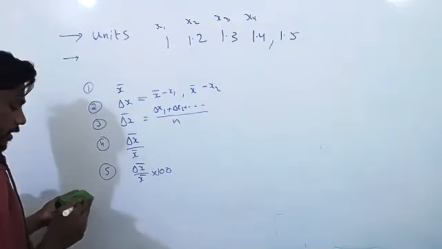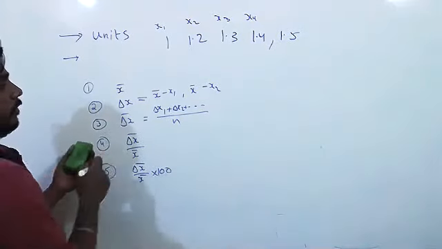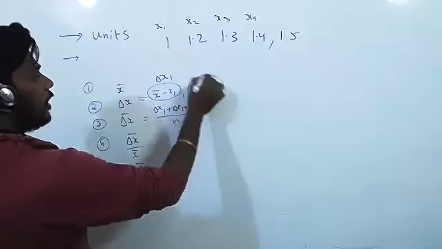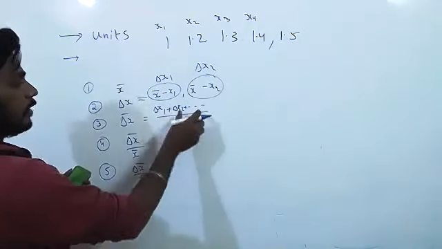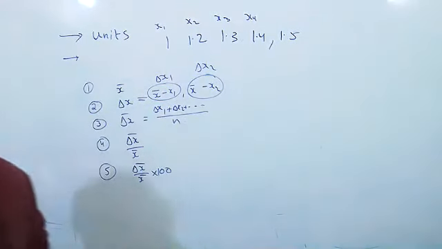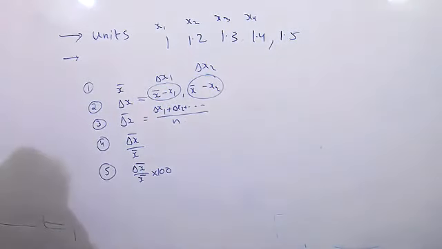Next, the mean absolute error. If you get one answer here, that is delta x1. If you get another answer, that is delta x2. We will substitute those and get the mean absolute error. Did you understand clearly, or any doubt? No doubt, sir. We will meet in the next class.